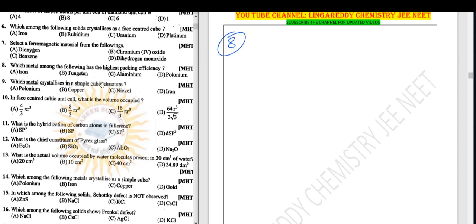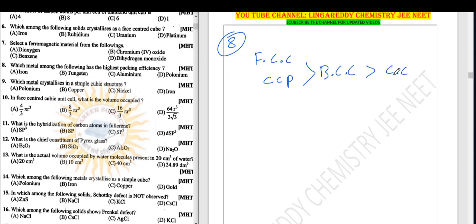Which metal among the following has the highest packing efficiency? Again, this is memory based. If you know whether it is FCC or BCC, then you can tell. So the eighth question, iron we already discussed, that is BCC. In efficiency, FCC and CCP are more efficient than BCC and simple cubic.